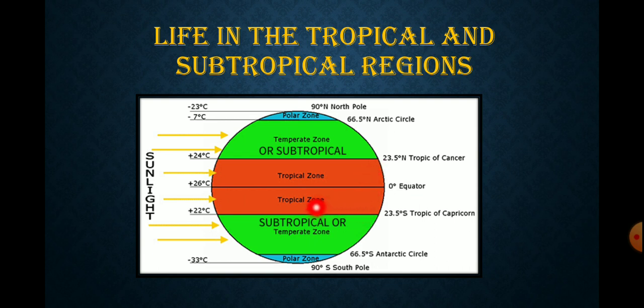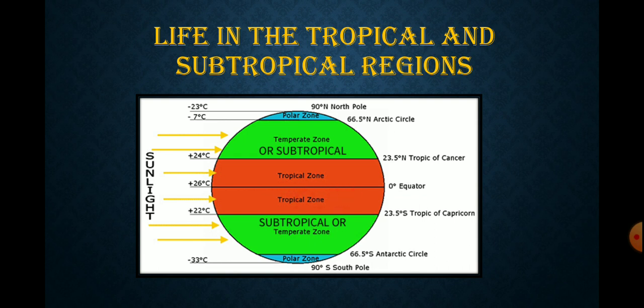It receives the maximum heat of the sun throughout the year. The world's largest rainfall occurs in this belt. The Amazon River also flows through this region and forms the largest river basin in the world.